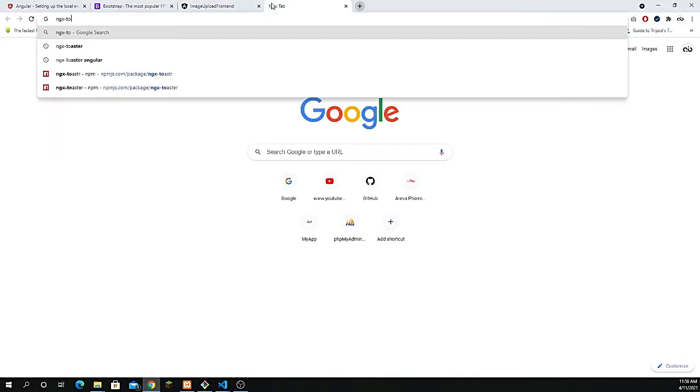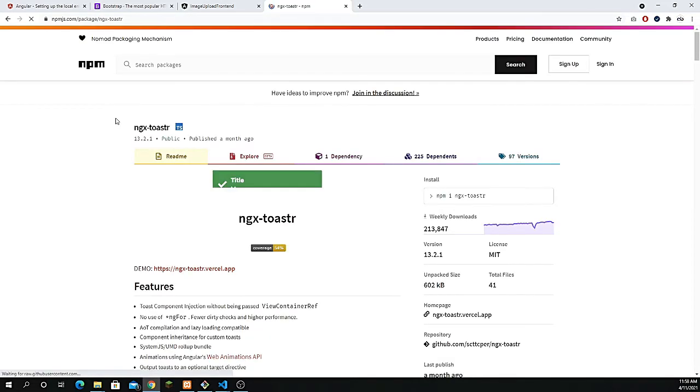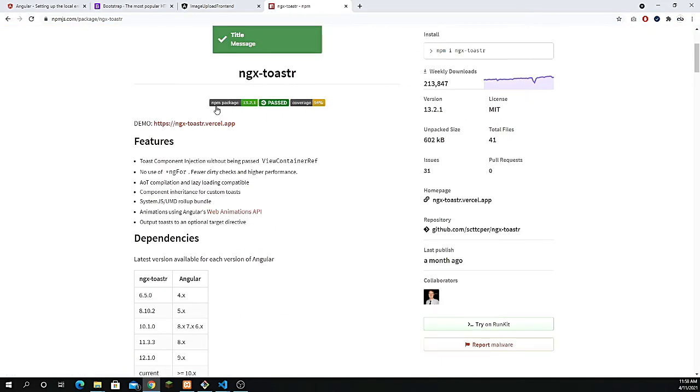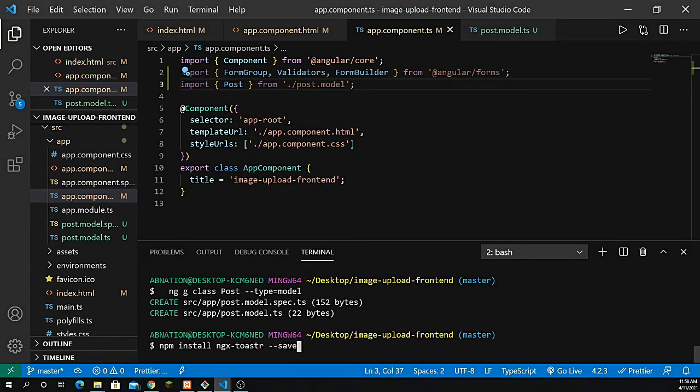So let's open up that too. ngx-toastr, which is the npm package, is really helpful for installing and showing beautiful toaster messages, for when something is submitted or something went wrong, right? So let's add that and install it first. So npm install ngx-toastr, right? I'm going to go inside here and just simply press enter.